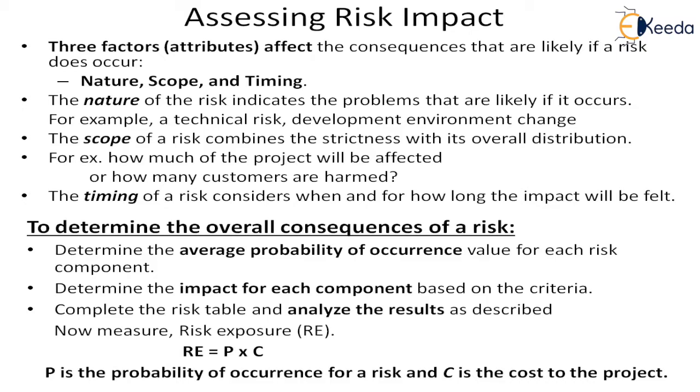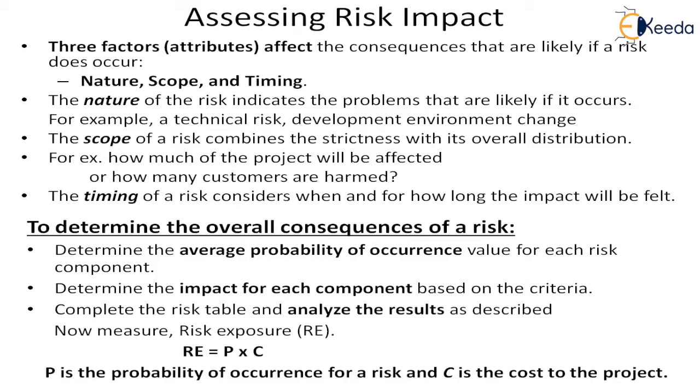So whatever qualitative attribute we have given for its severity has to be expressed in terms of a cost, or in a quantitative manner.